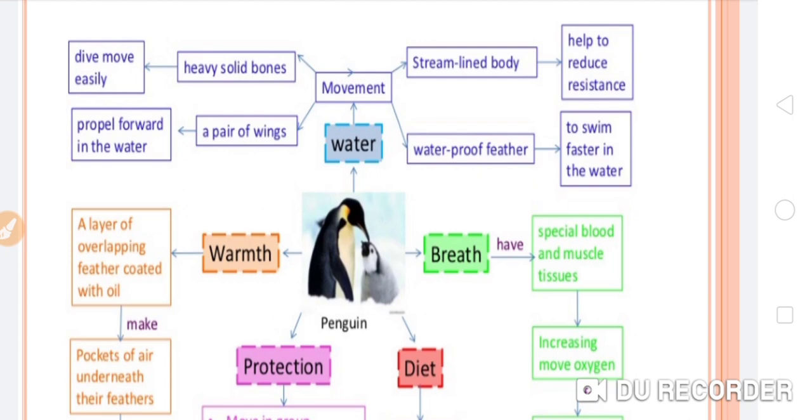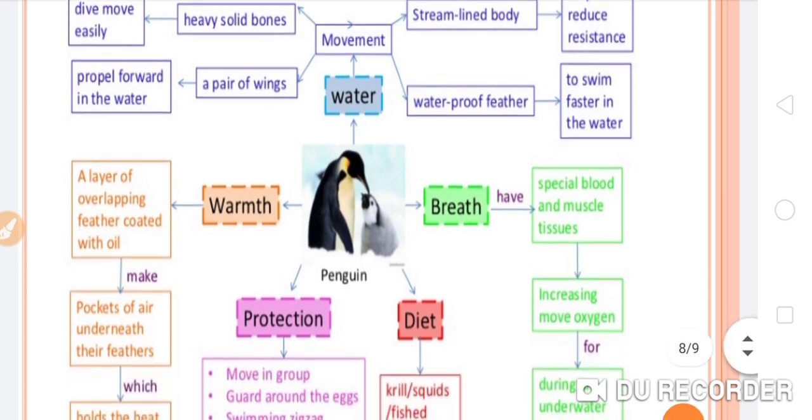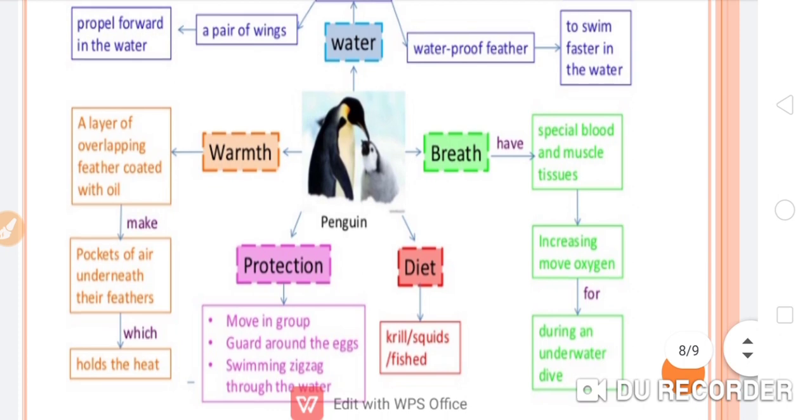Now next, warmth. How do they keep their body warm? A layer of overlapping feathers coated with oil. This is a very important adaptive feature. These make pockets of air underneath their feathers, which hold the heat.